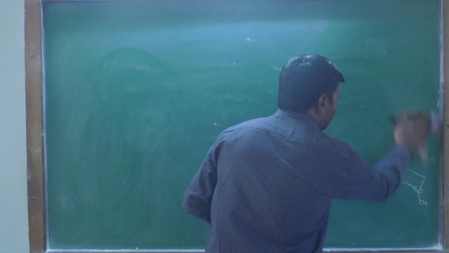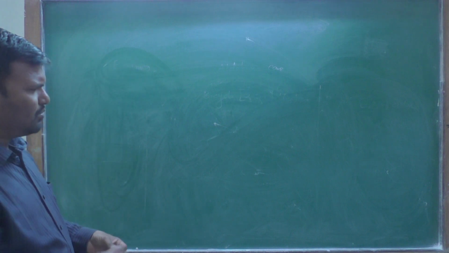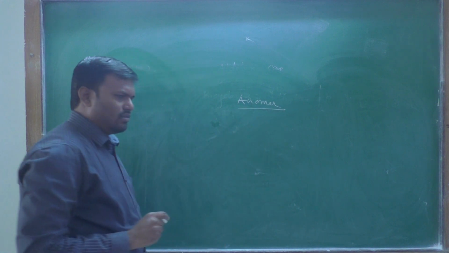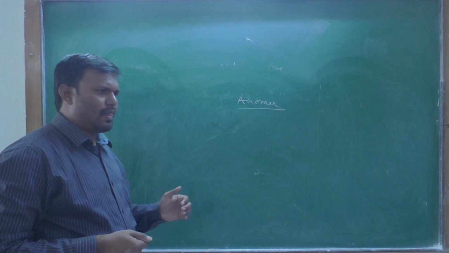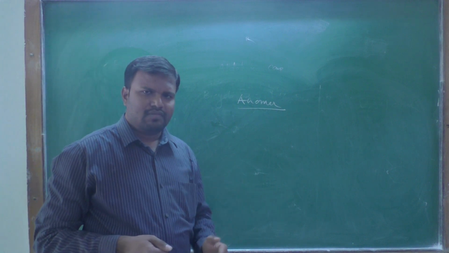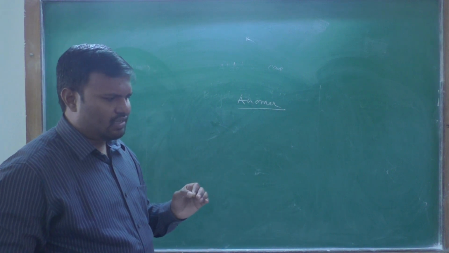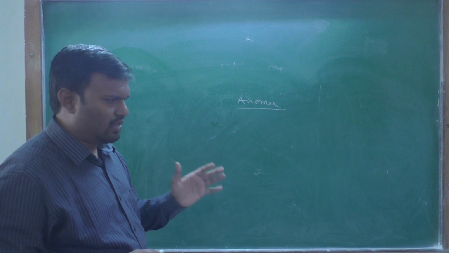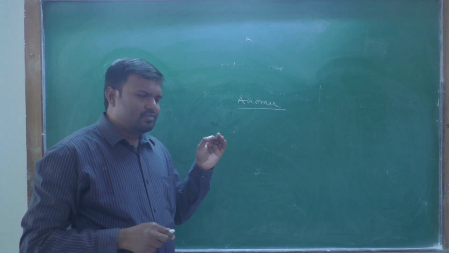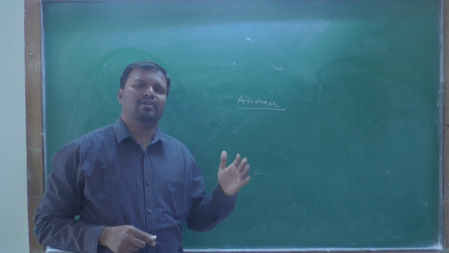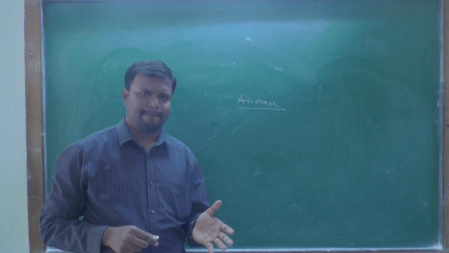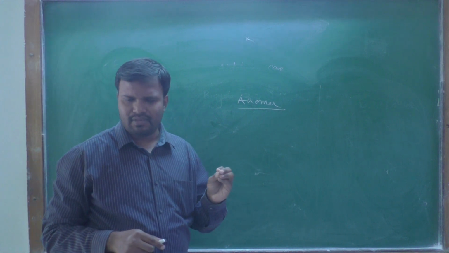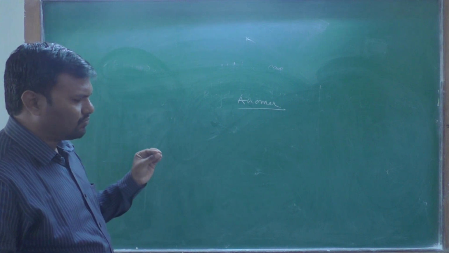Now, there is one more term, anomers. We have seen the epimers and anomers. These are also diastereomers, where the stereocenters change in configuration at the C1 carbon. Change in configuration at the C1 carbon, the first carbon, is called anomers. For epimers, the change is in any one carbon. Change in any one carbon is epimers, and change in configuration at the C1 carbon is called anomers.